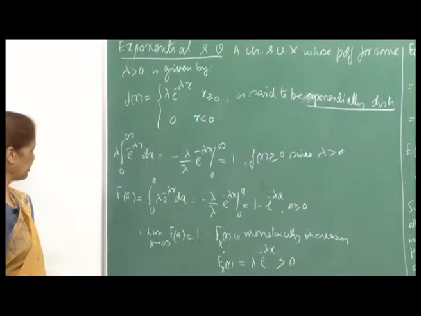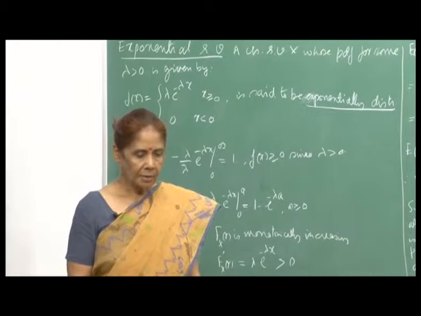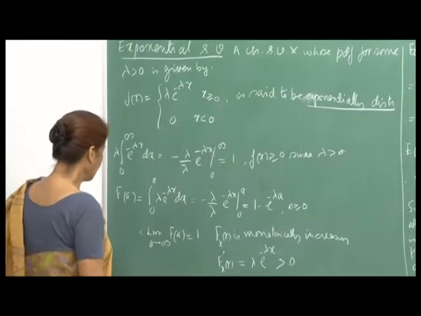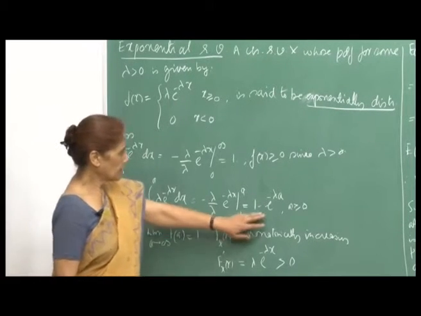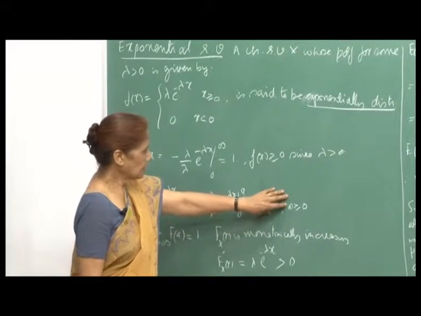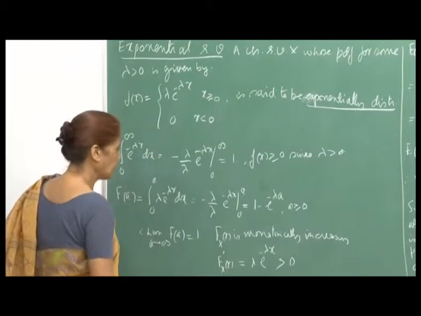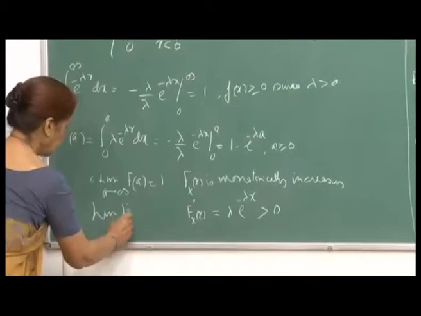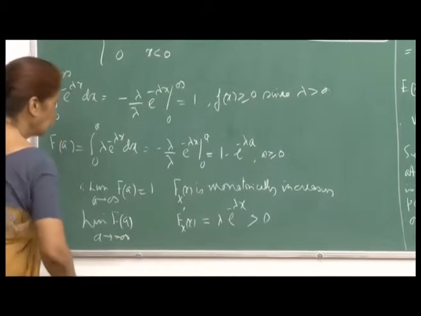Now, we verify the conditions that the CDF must satisfy. The limit of F(a) as a goes to plus infinity is 1. From here you see, as a goes to infinity, this term will go to 0, so this reduces to 1. I should have also written down the limit of F(a) as a goes to minus infinity.